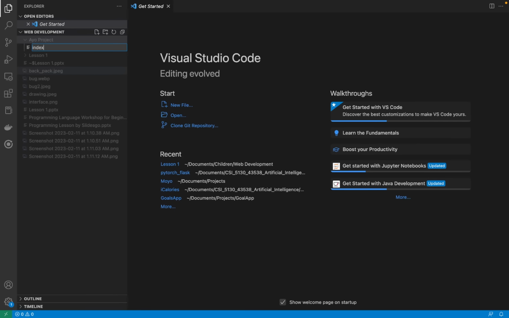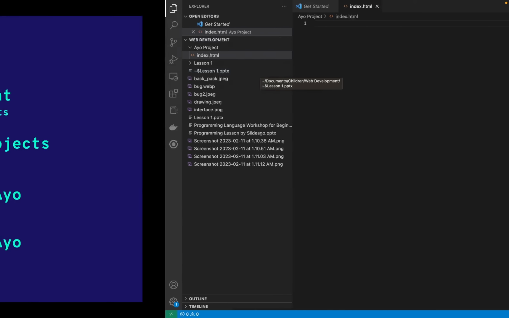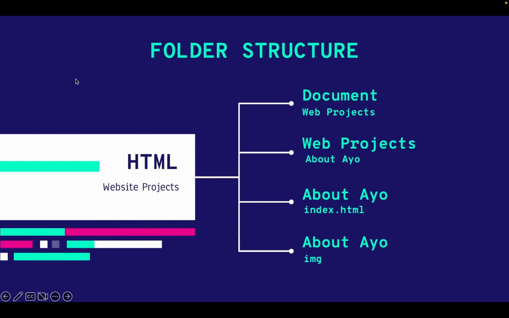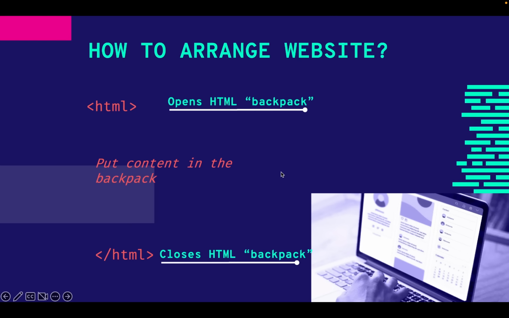So let's just call the file index.html, like this. Now we are going into coding. This is going to be your first HTML file. So that's the folder structure that we have right now. Just to simplify it, have a folder called your name and project, and you create a file under it. Okay, that's good.